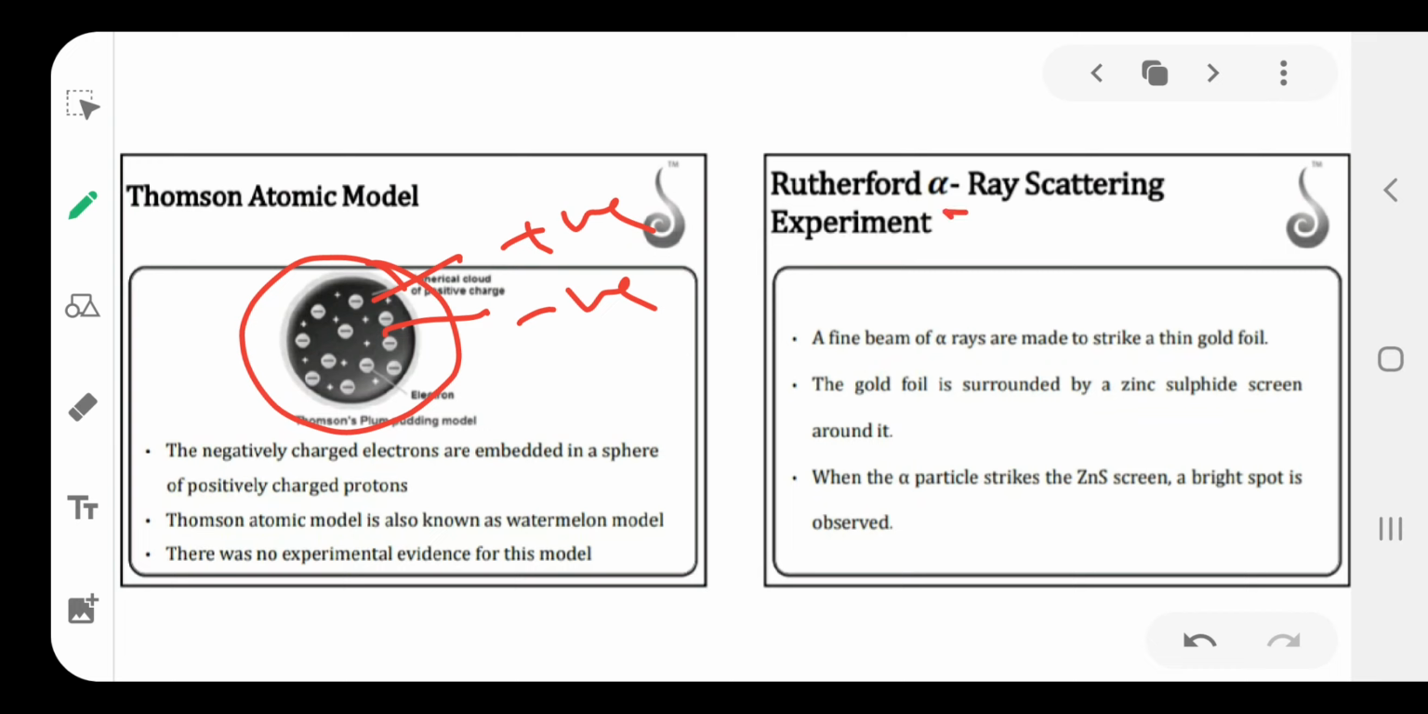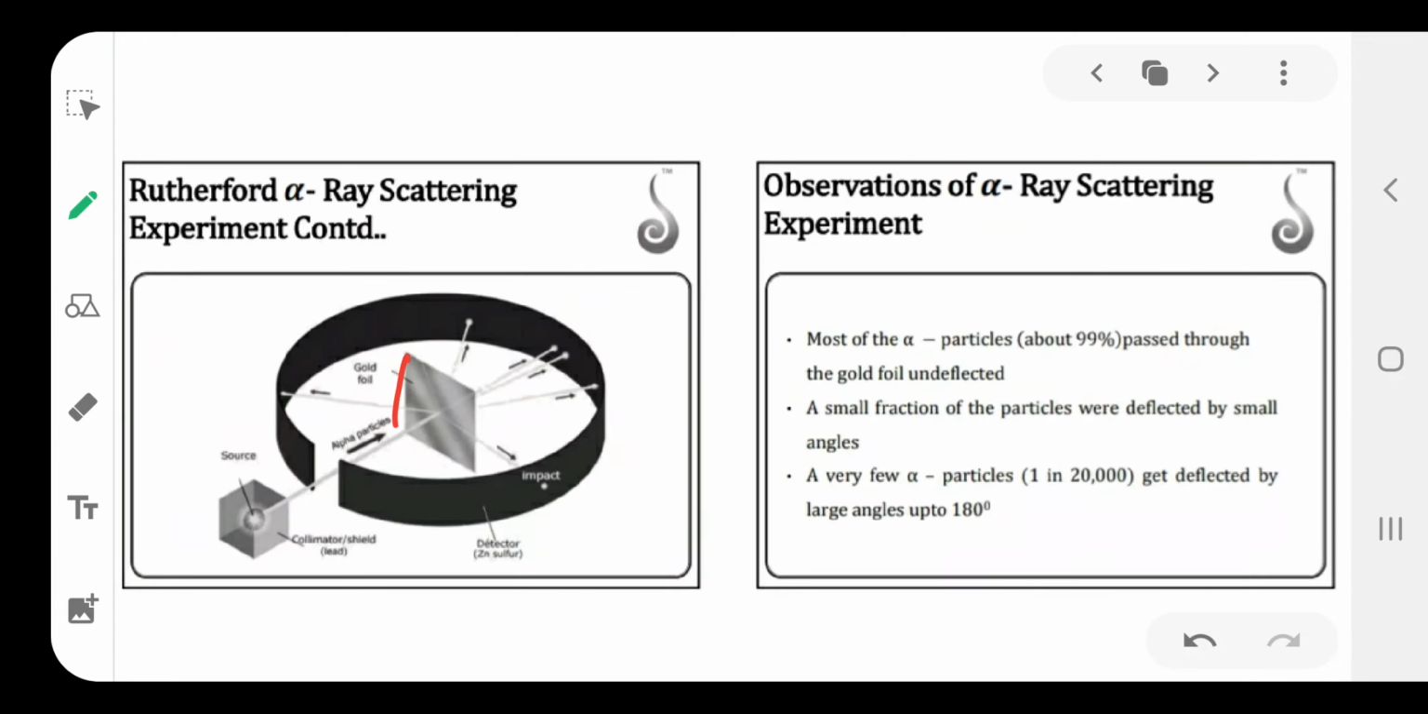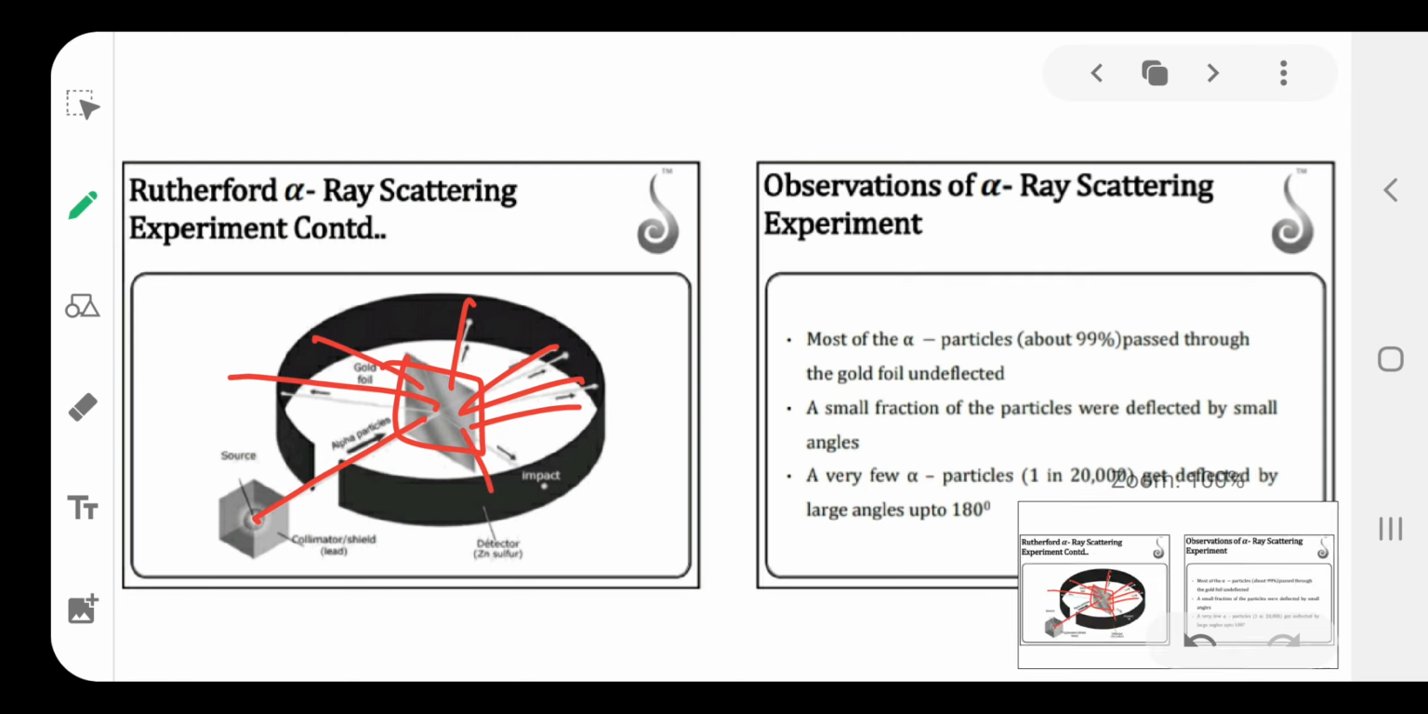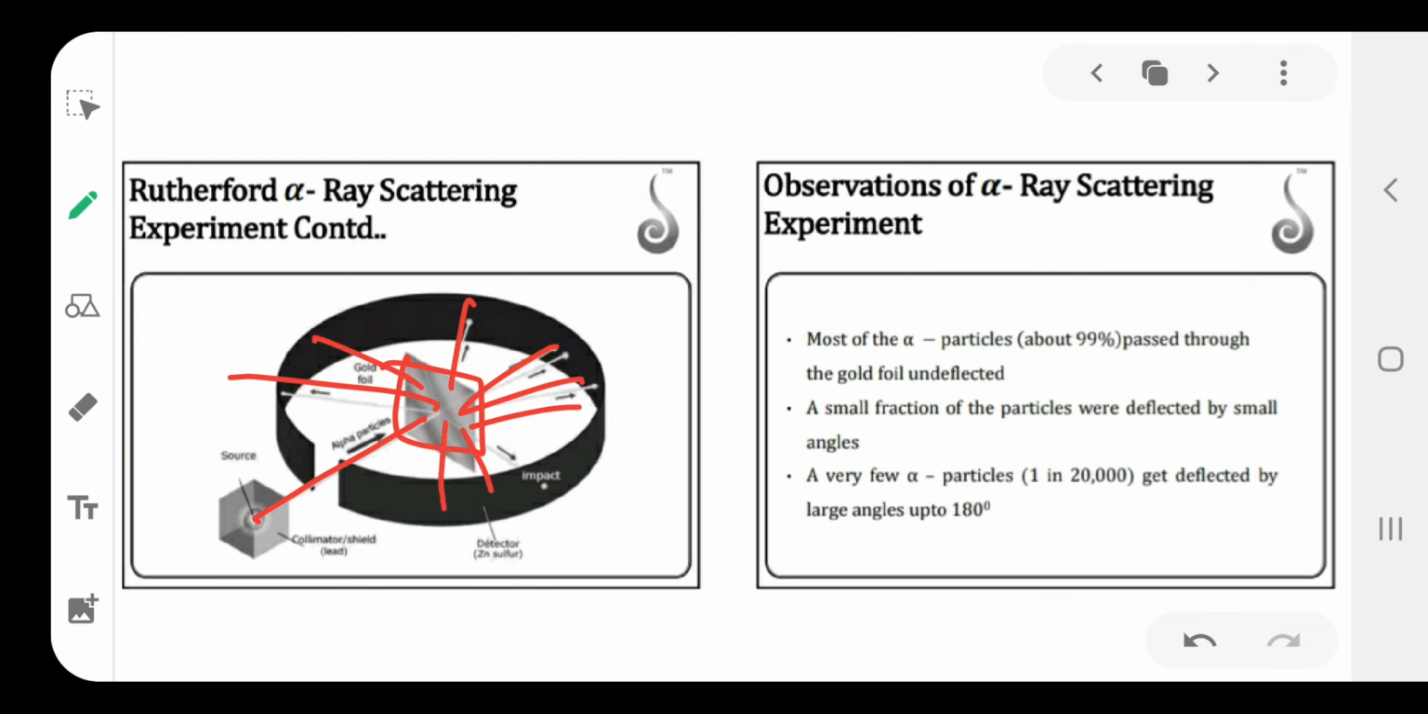Then the next one is Rutherford's alpha ray scattering experiment. In this experiment he used a thin gold foil, surrounded by a zinc sulfide screen. Then he sent alpha rays through the gold foil. The maximum number of alpha particles passed through the gold foil. Very few alpha rays were deflected by a small angle. Very few particles bounced back by 180 degrees.